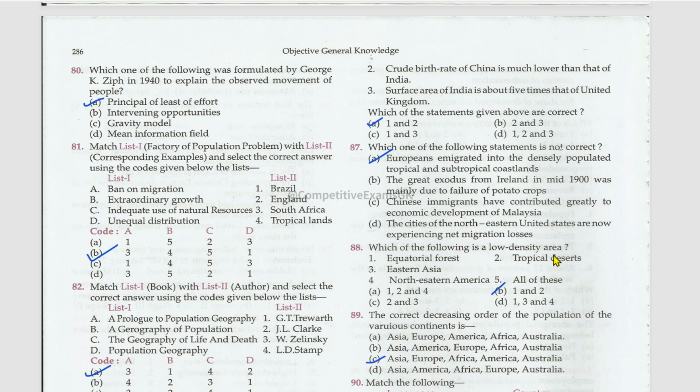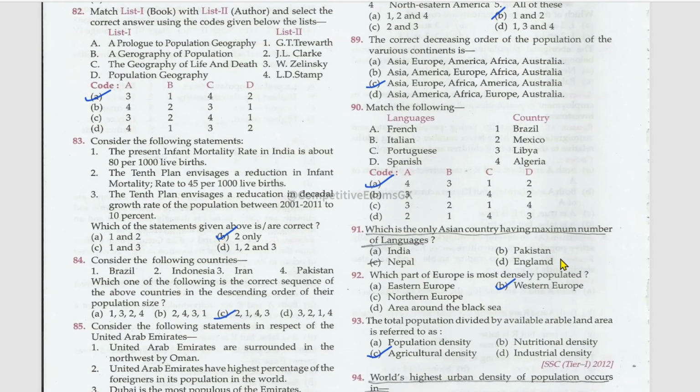Which of the following is a low density area? Equatorial forest? Right. Tropical deserts? Right. Eastern Asia? No. Northeastern America? No. 1 and 2 are the low density areas. The correct decreasing order of the population of the various continents is Asia, Europe, Africa, America, and Australia. Match the following languages and the countries: French, Algeria; Italian, Libya; Portuguese, Brazil; Spanish, Mexico.